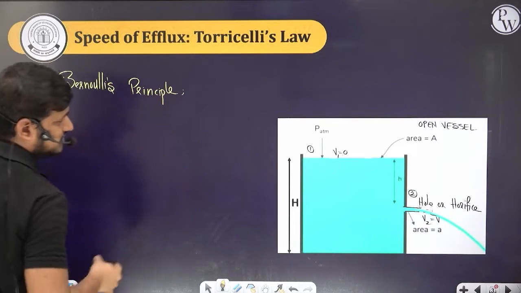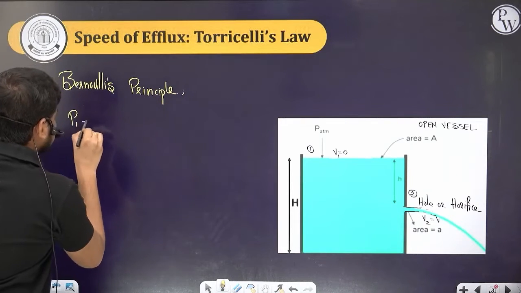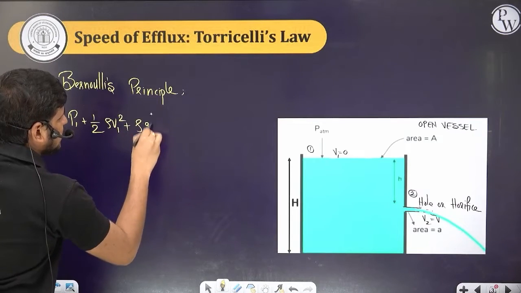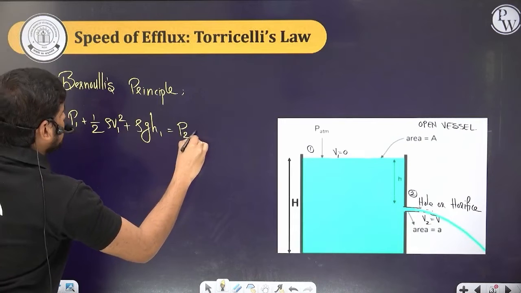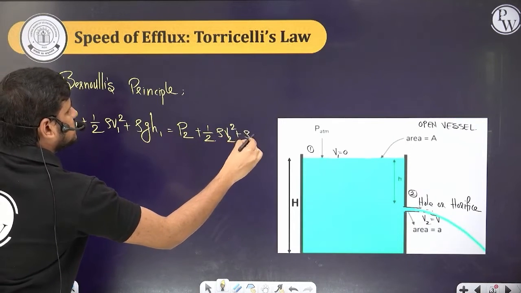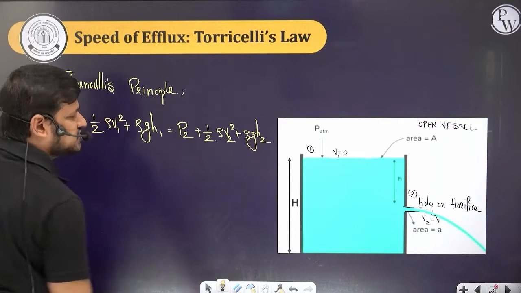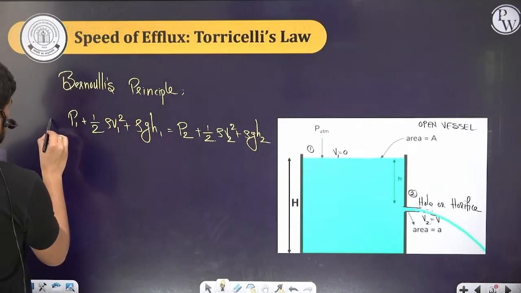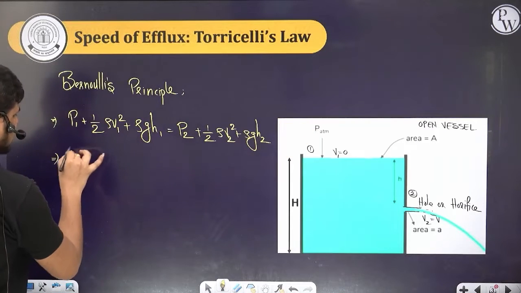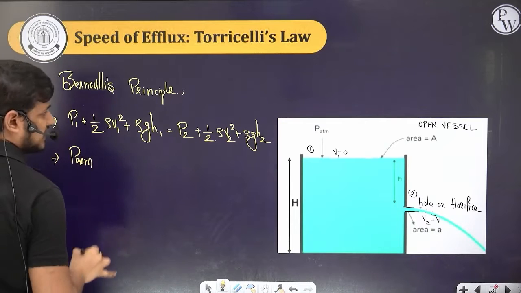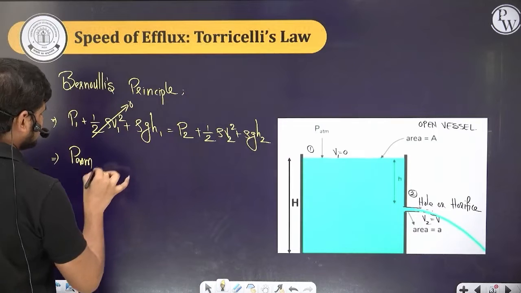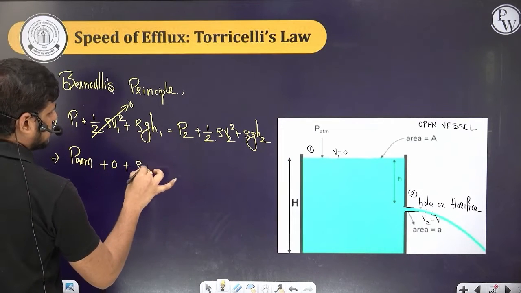From Bernoulli's principle, P1 plus half rho v1 square plus rho g h1 is equal to P2 plus half rho v2 square plus rho g h2. What's the pressure P1? P atm. The velocity I can consider almost 0, so that term becomes 0, plus rho g h1.